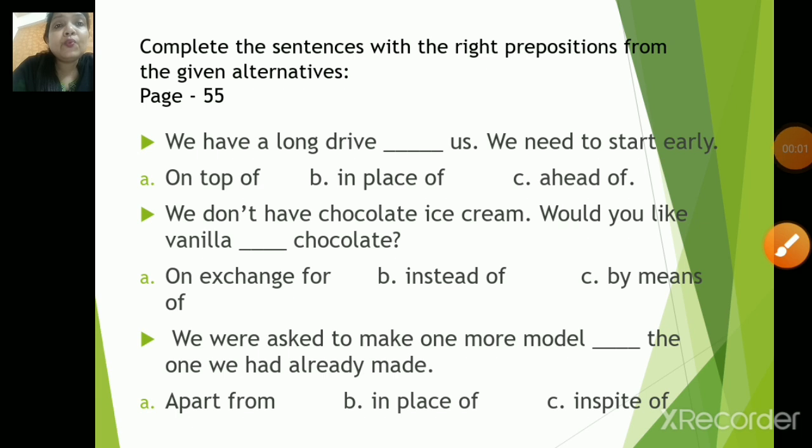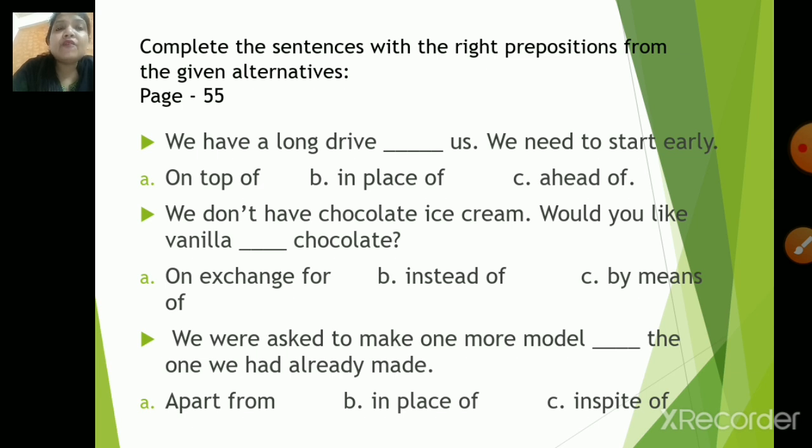Now, the question over here is: complete the sentences with the right preposition from the given alternatives. Now, children, over here, the options are given. Let us check what can be the correct answer. First, we have a long drive dash us. We need to start early. Options are on top of, in place of, ahead of.